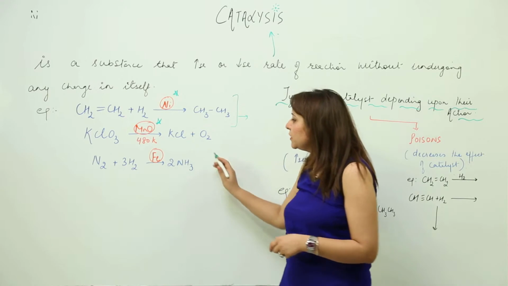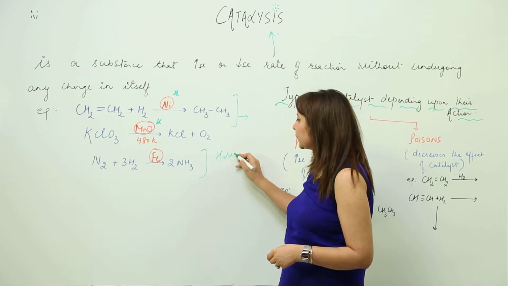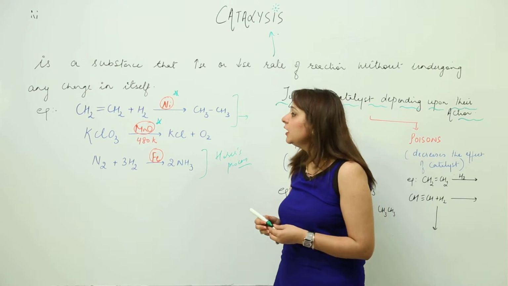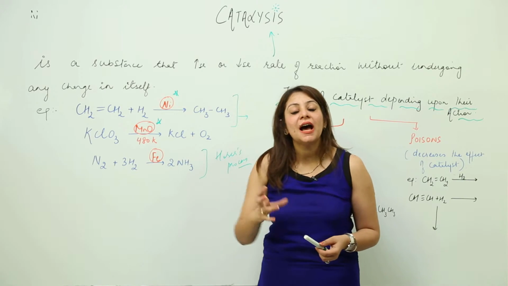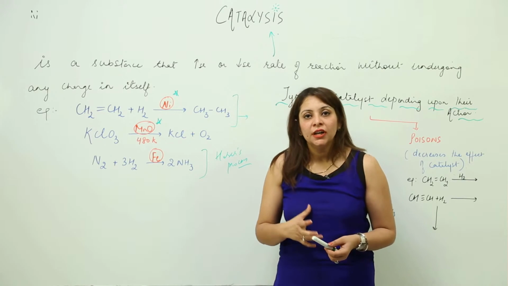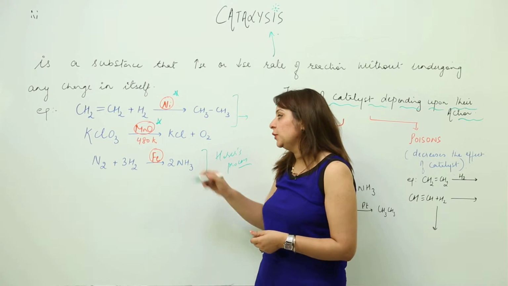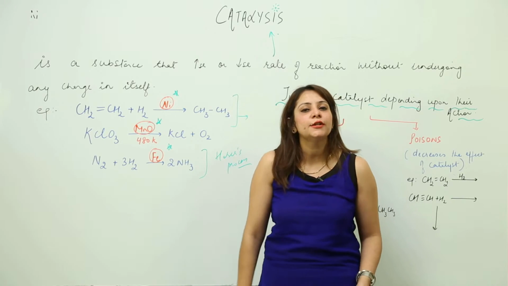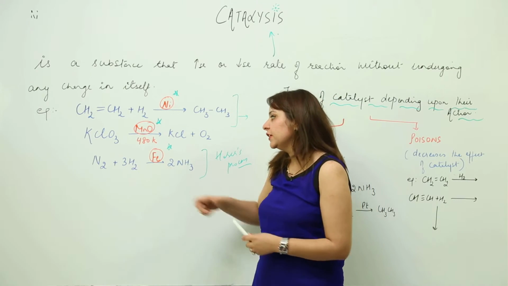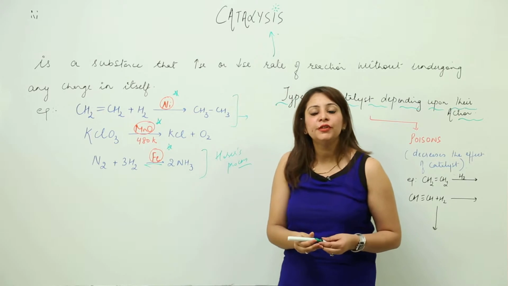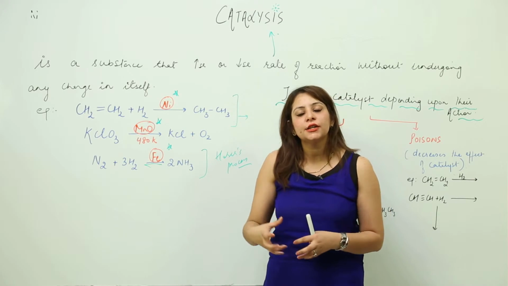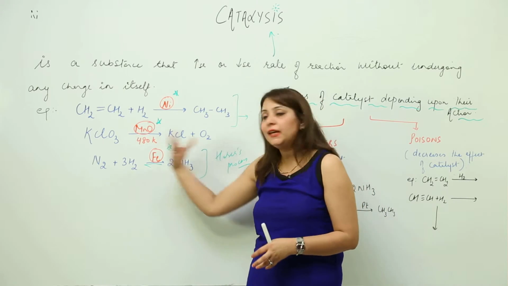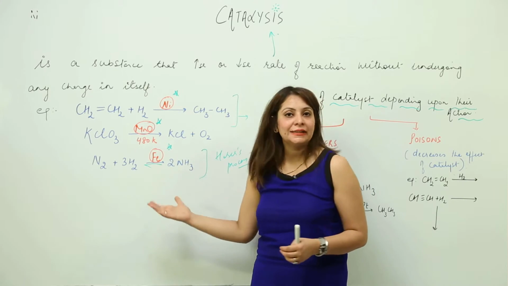Likewise, I have this famous process, Haber's process. And what is that? It is the formation of ammonia. Now here, the reaction takes place at high temperature, and it even requires high pressure. This reaction occurs in the presence of the catalyst iron. Iron helps N2 and H2 react and leads to the formation of NH3. And this is a reversible reaction. We need to liquefy ammonia as soon as it is formed, because otherwise at the given conditions of temperature, pressure and catalyst, it may break down again into N2 and H2. So this is what a catalyst is.